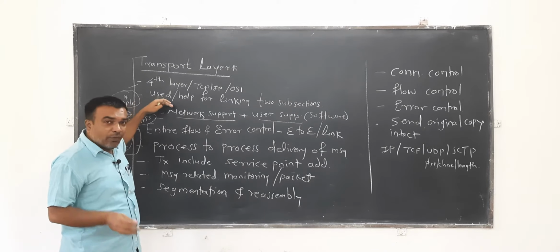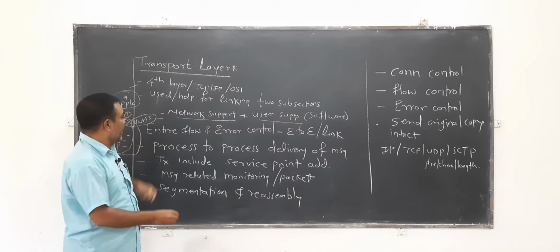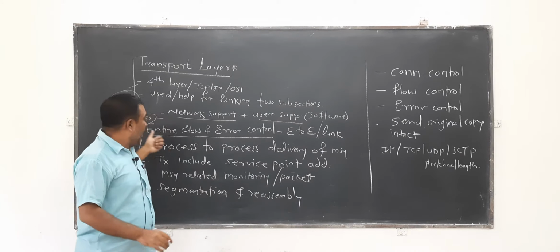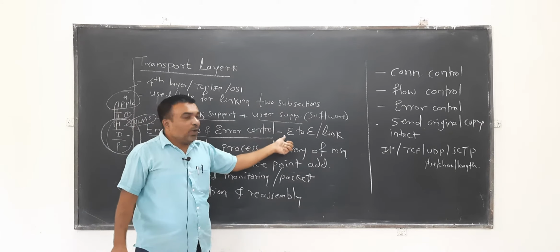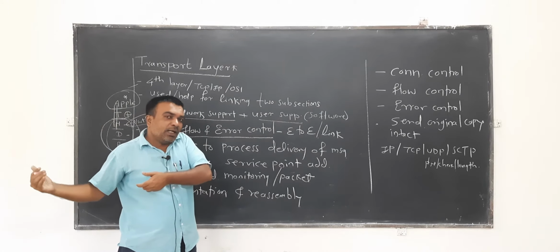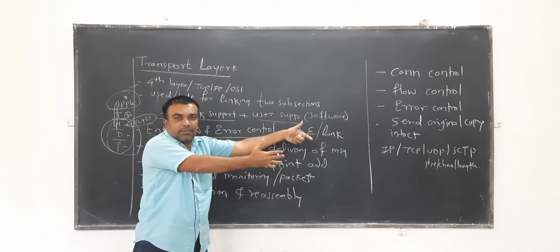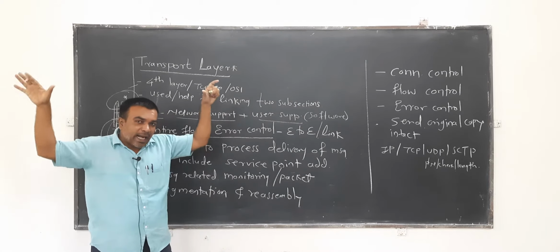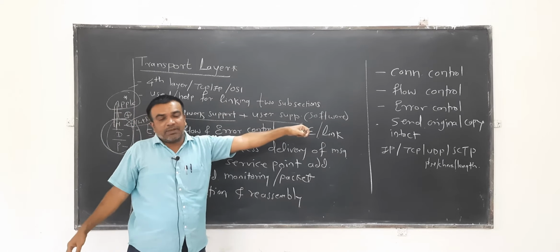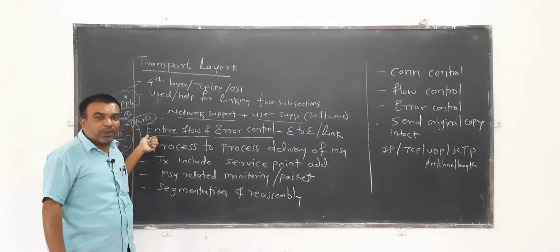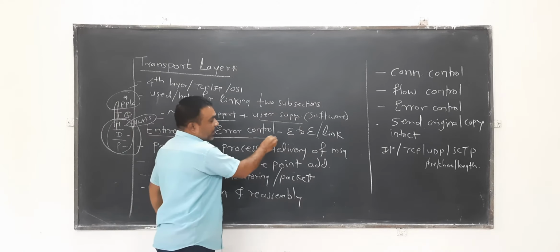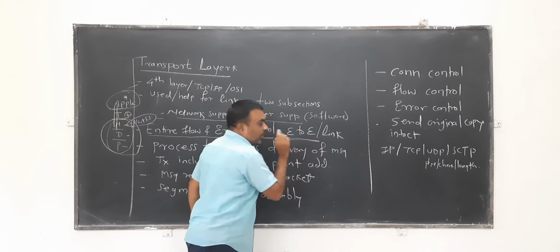The transport layer offers you the entire flow and error control. It provides end-to-end connectivity, so that the entire flow of a particular message from one application appears at the destination application as it is, intact, without error or any problem. That seems to be possible only with the transport layer. So entire flow and error control will be handled by the transport layer: assured end-to-end connectivity.